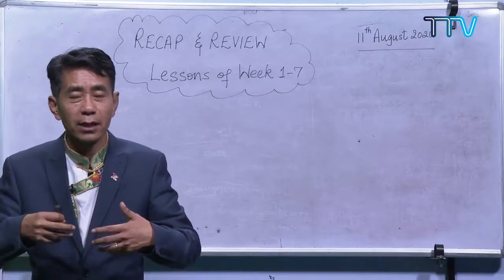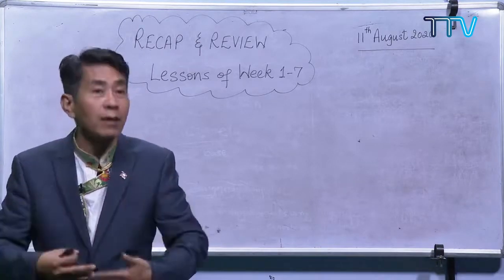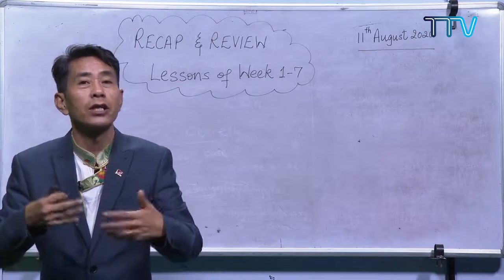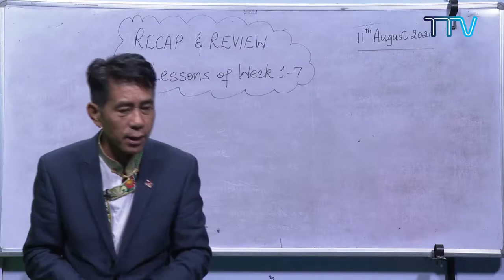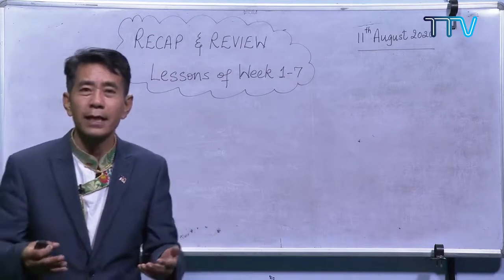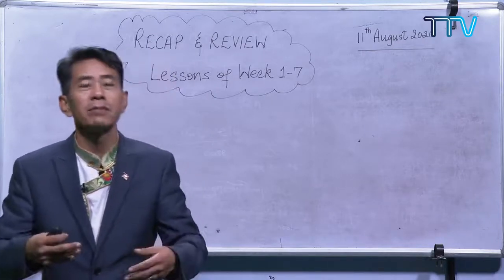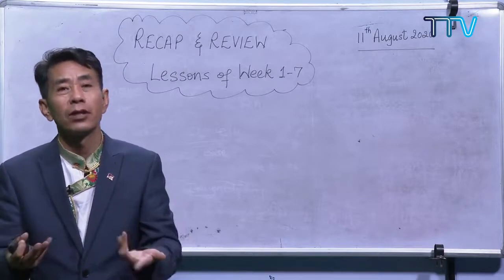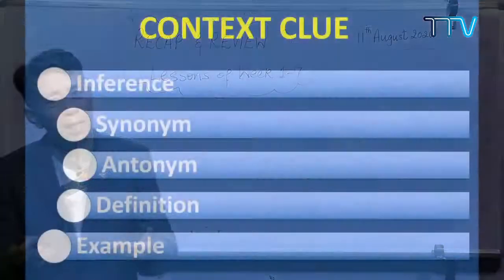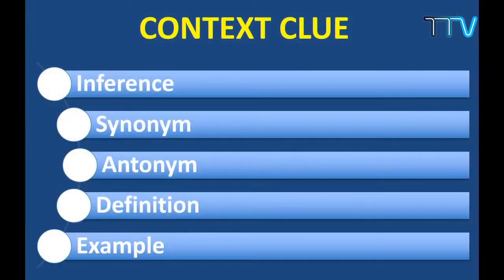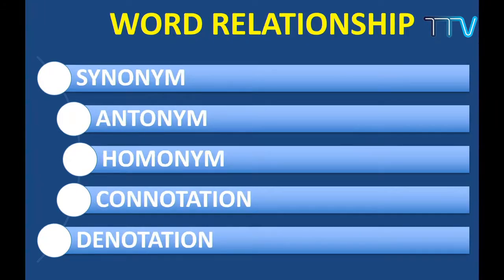When the writer uses context clues, there are different ways in which he or she uses them, and I introduced you to all these things. A context clue can come as an inference, sometimes synonyms, sometimes antonyms, sometimes the word definition itself is there in the context, and sometimes you will get it by looking at the example given. These are the context clues. We have one full video on context clues.